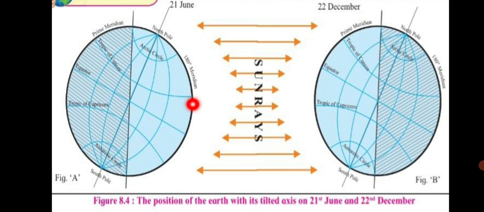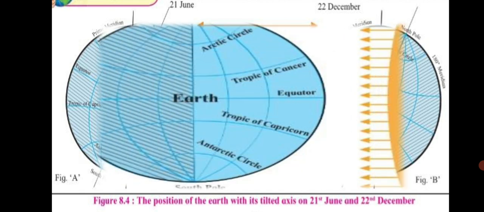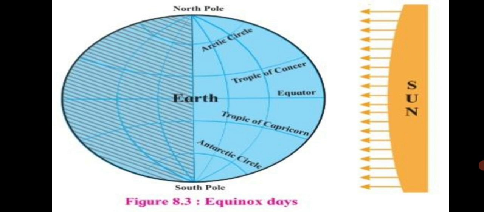The sun rays are perpendicular at the equator on 21st March and 23rd September. So on the equator you will see on those days, which are the days of equinox.